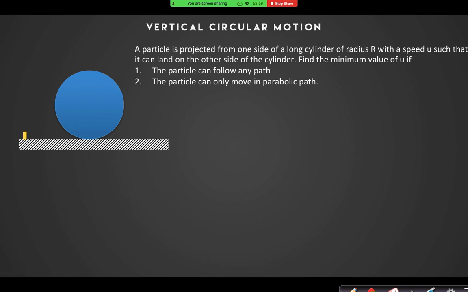Now this question says a particle is projected from one side of a long cylinder of radius r. This is a long cylinder, and the particle has to be projected from this side to that side. What is the minimum value of the speed u that you have to calculate? Now there are two possible cases. Number one, the particle can follow any path. And number two, the particle can only move in a parabolic path.